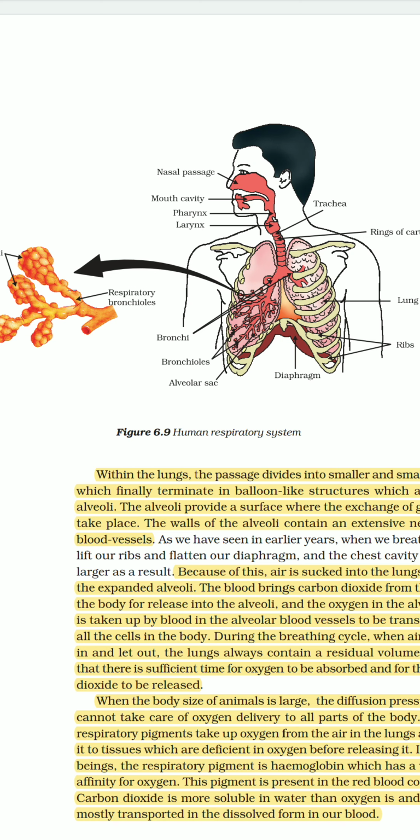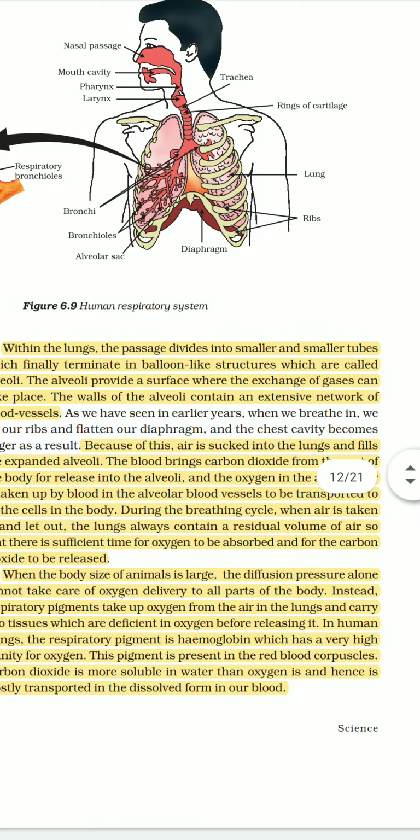bronchi. You can see this trachea divides into two parts, that is bronchi, and these are our lungs. In each of the lungs, the bronchi divide into many branch-like structures called bronchioles, and the whole lungs consist of millions of air sacs, which are also called alveoli. You know that the alveolus is a unit of the lungs.